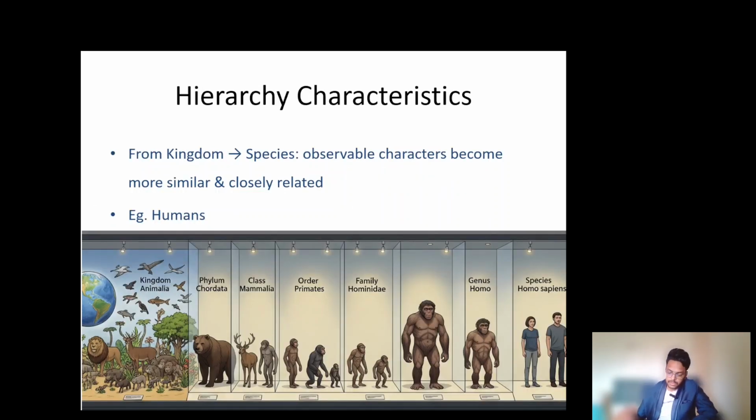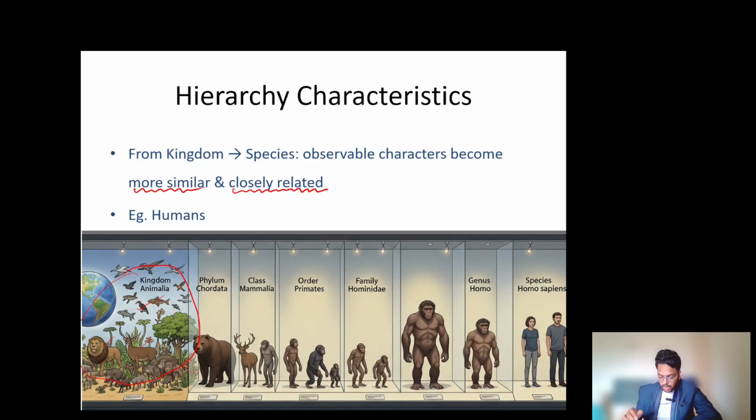Okay. So the hierarchical characteristics, as I have discussed, when you go from kingdom to species, the observable characters become more similar and the organisms become closely related. In the example of humans, the kingdom includes all the organisms, lion, deer, fish, reptiles and birds.